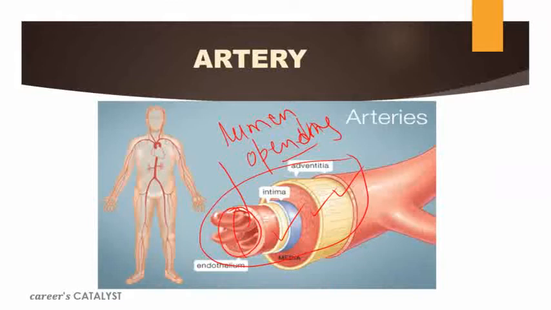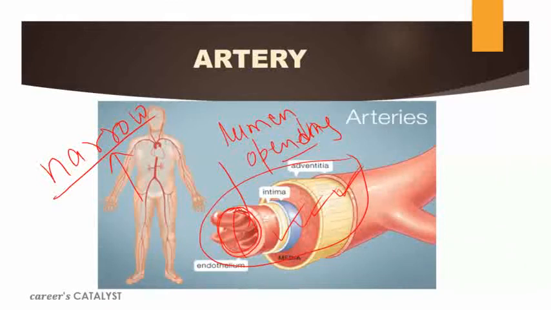Now, if we talk about the artery, the lumen of the artery is what? Narrow. It is quite narrow. So obviously, if the open space from which the blood needs to travel is narrow, then the pressure of blood will be more here. That's why, because of the narrow lumen, the pressure of blood in arteries is a little bit high.